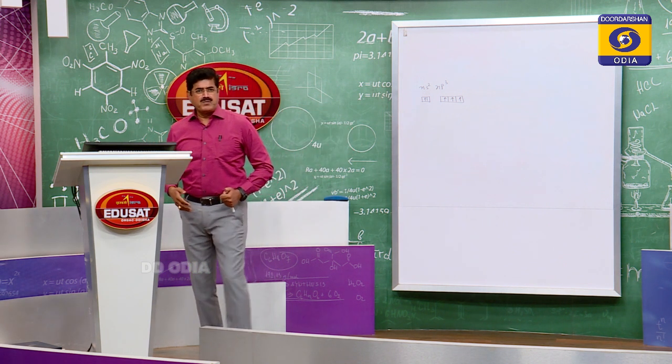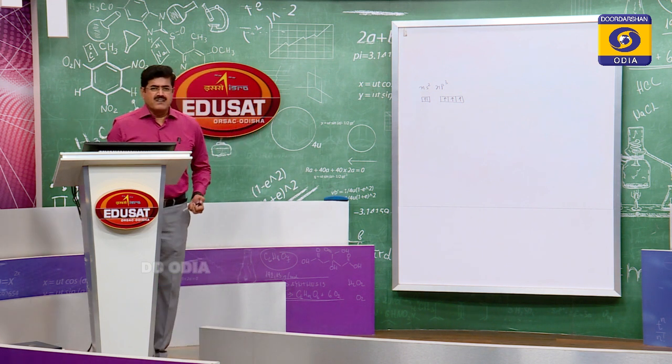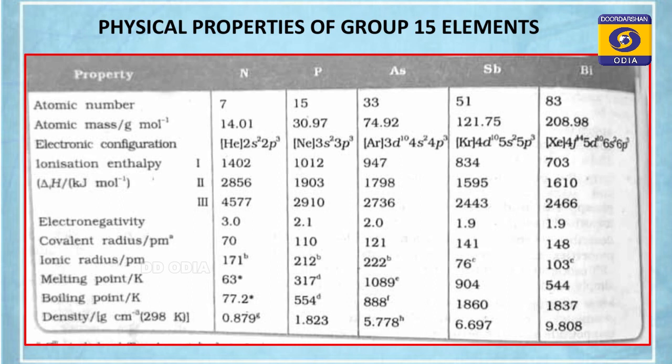Let's see some of the physical properties first. The first physical property, displayed on your TV screen, is ionization enthalpy. Can you compare the ionization enthalpy between the 14th group elements, 15th group elements, and also 16th group elements?